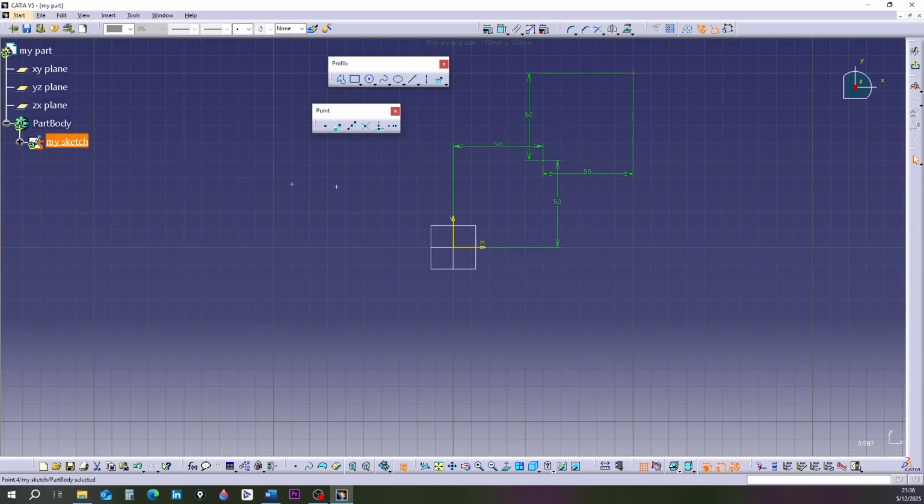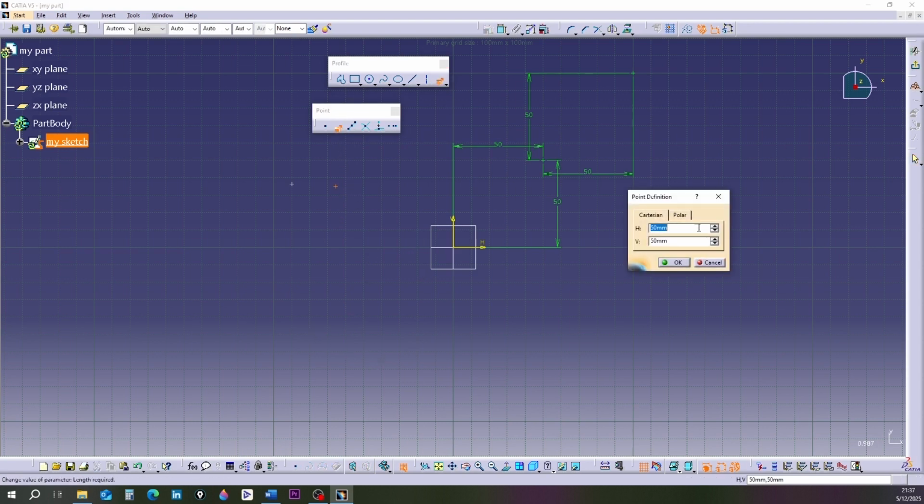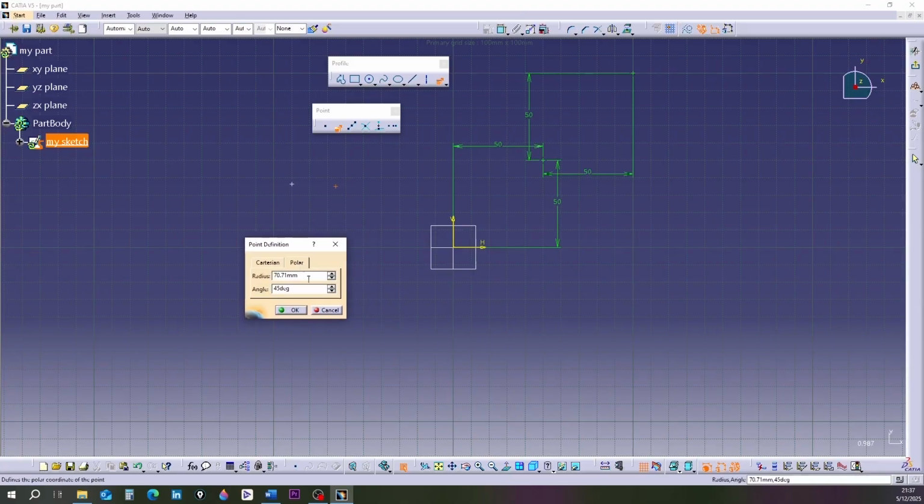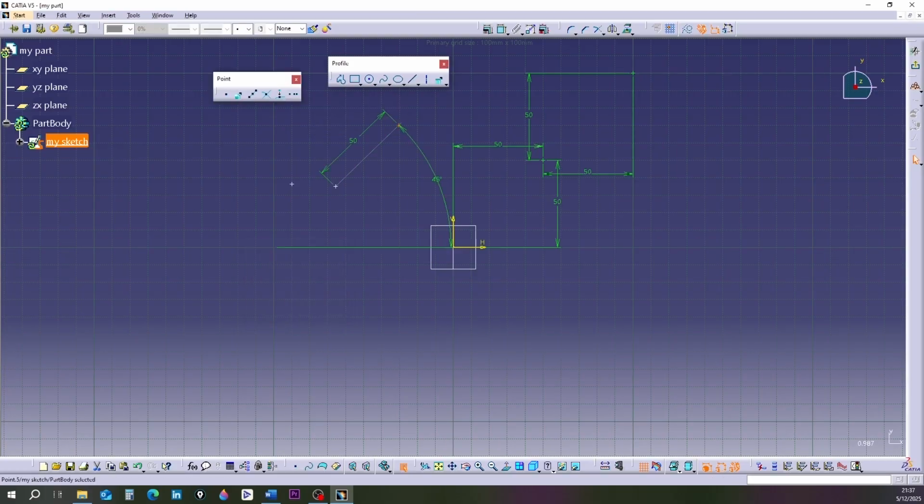3. Point by polar coordinates. Select a point as the base point. Open the tool and click the Polar tab. Enter 50 for radius. Keep angle at 45 degrees. Click OK. The point is drawn on a circle of 50 mm radius at a 45 degree angle counterclockwise from the H-axis.